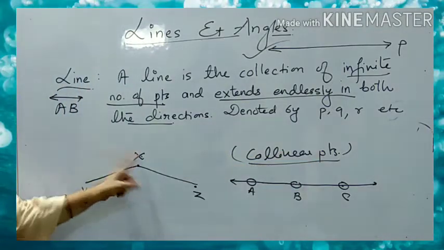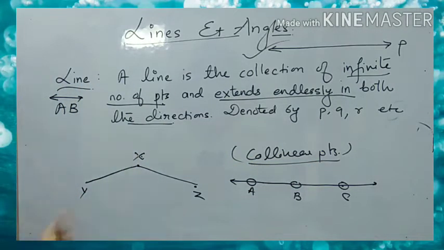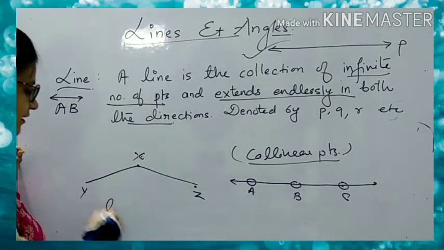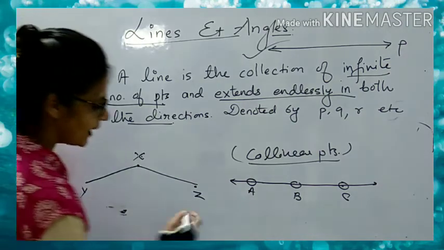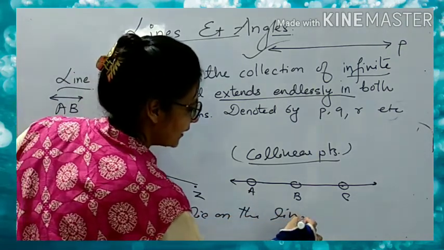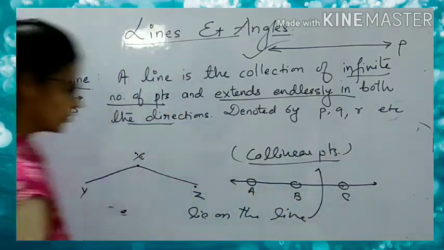And here X, Y and Z are not making a single line. So 3 or more points with which we are unable to make a line, which do not lie on the line. The main point is, which lie on the line. If they lie on it, we say they are collinear.